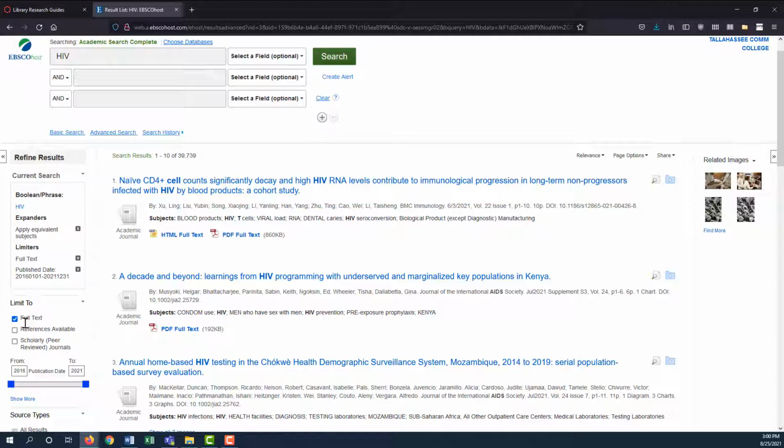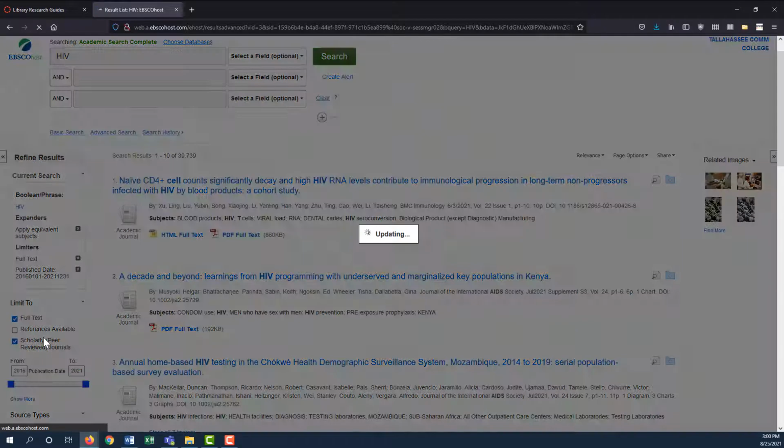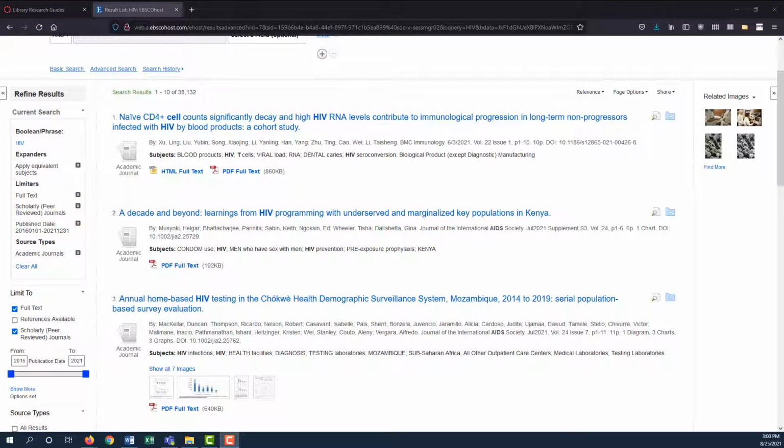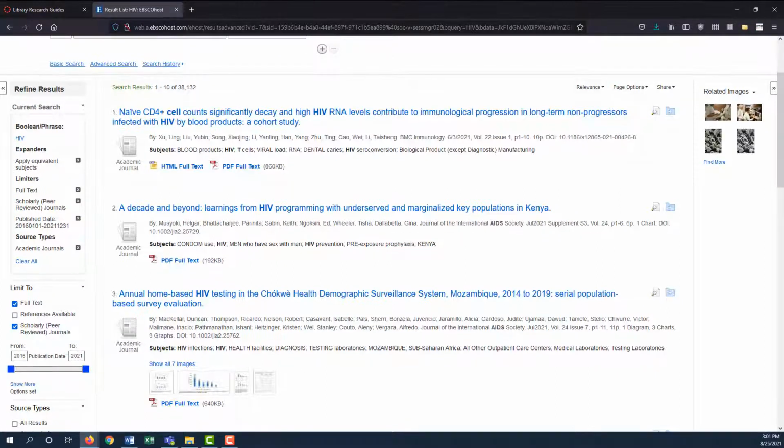If you're researching something that doesn't change as rapidly and don't see a lot of search results for the last 5, you can limit to the last 10. I will also select scholarly peer-reviewed journals and academic journals, as this is the source type you are required to find for this assignment. This already brings us down to around 38,000 results, but that's still too many to look through.